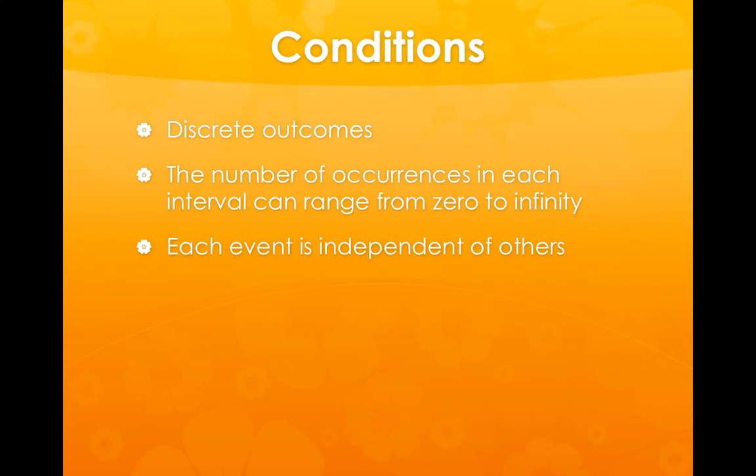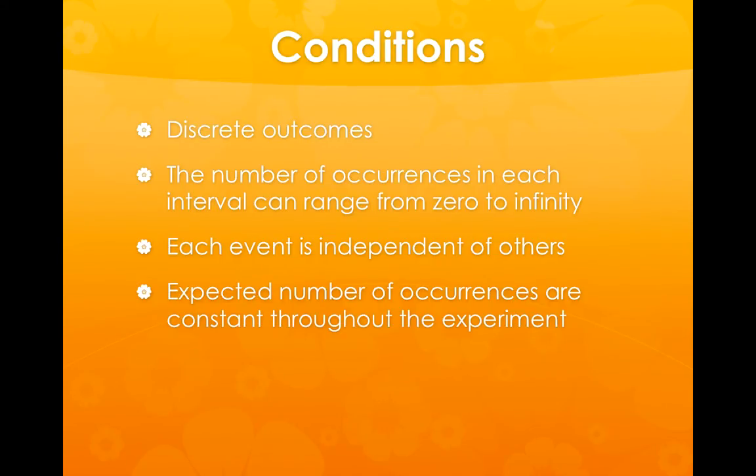We're going to assume that each event is independent of others. And this is potentially the condition least likely to occur in a real life situation: the expected number of occurrences is constant throughout the experiment. In reality, that's unlikely. For example, say we were talking about the number of cars going past a particular point.